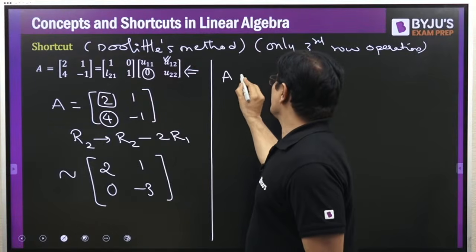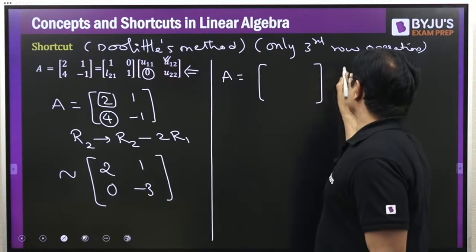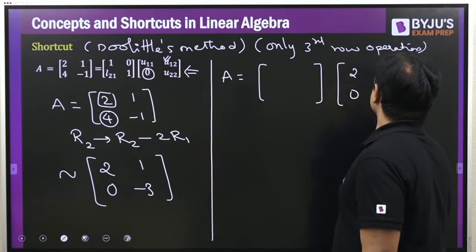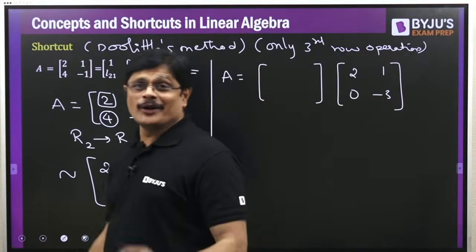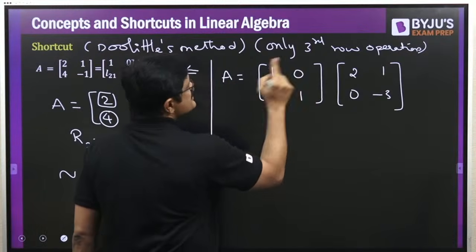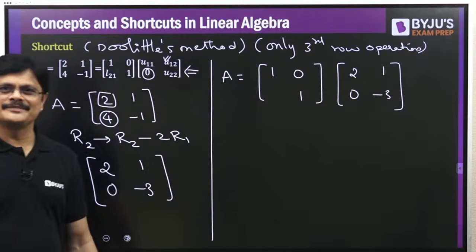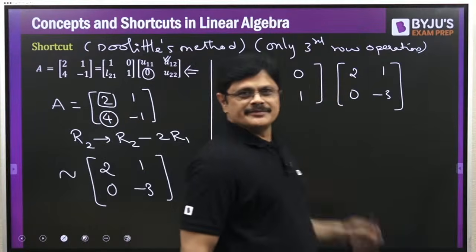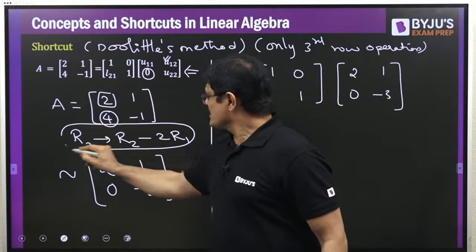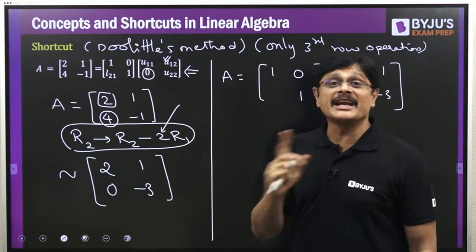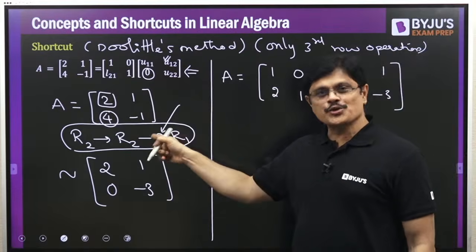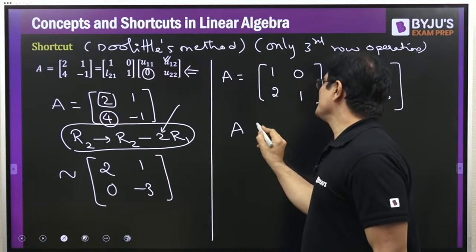That is your matrix A, which can be written as lower triangular into upper triangular. This is your upper triangular: 2, 1, 0, minus 3. Upper triangular is ready. Only the lower triangular needs to be filled. Now lower triangular means what, sir? These two are 1s and this is 0. Only this element needs to be found. Now please tell me how you get 0 here. With what operation do you get 0 here? With this operation. And what is the multiple used? Minus 2. If it is minus 2, put 2 here, and you got your LU, my dear friends.